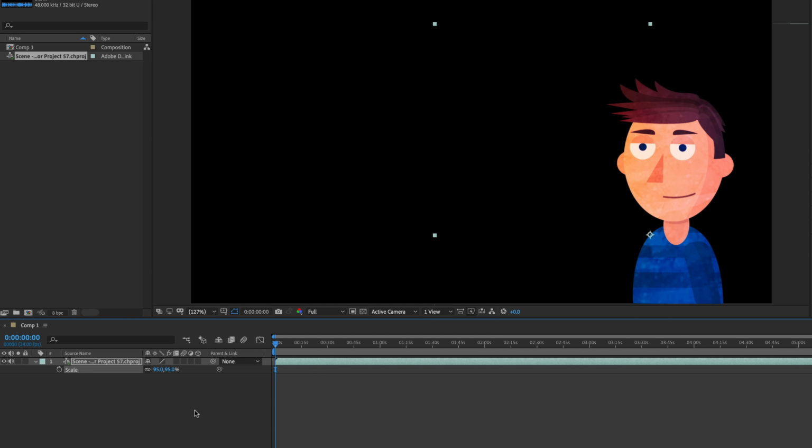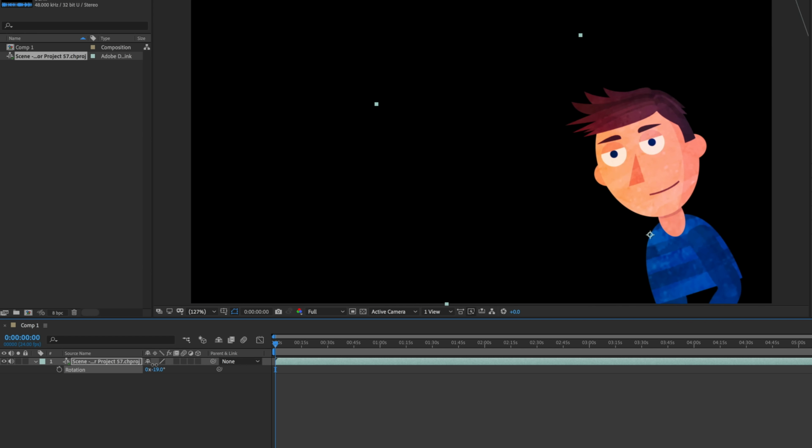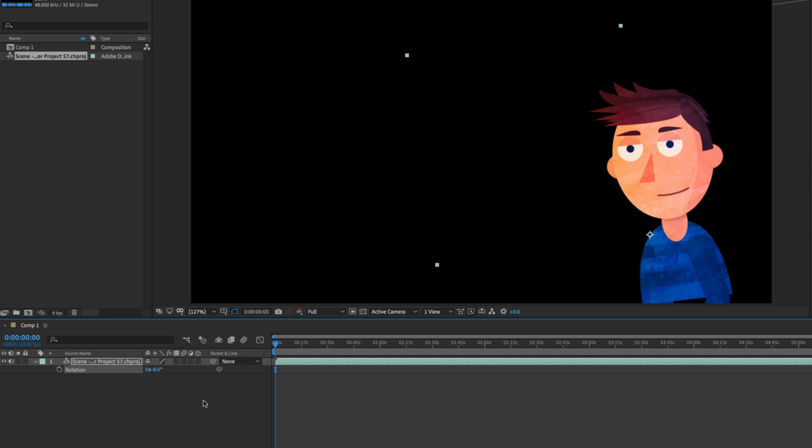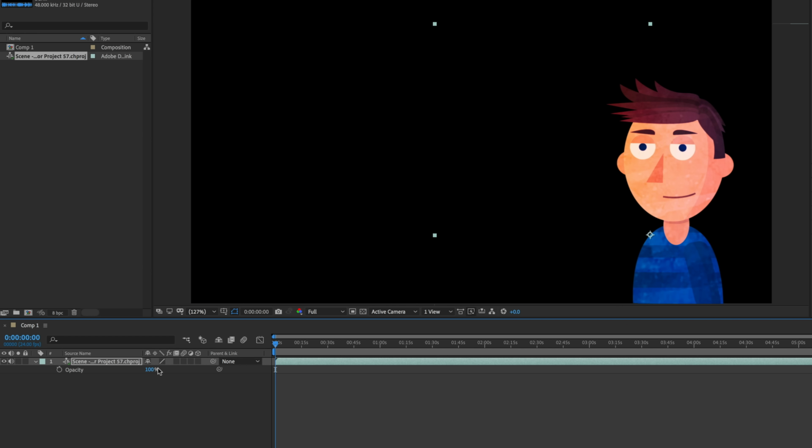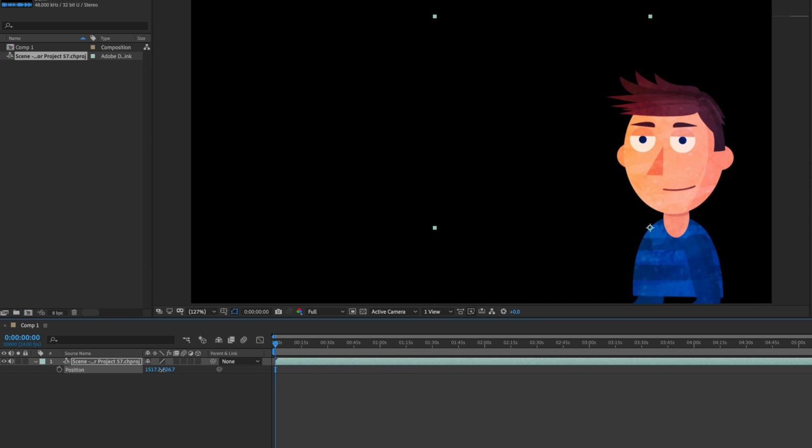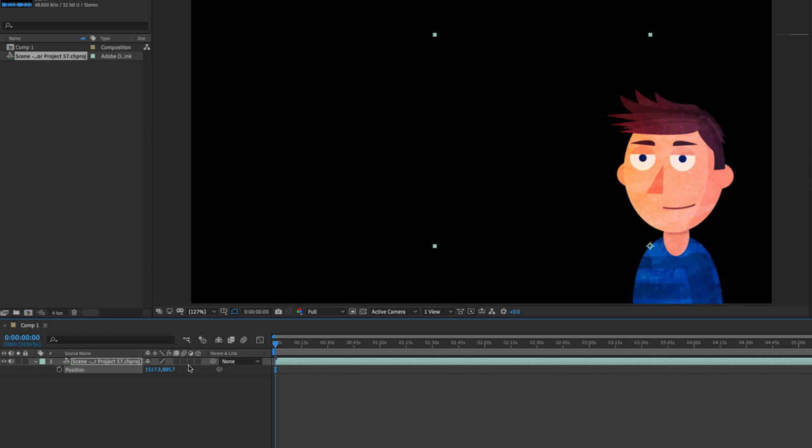And then since we're going through some of these basic controls, R is going to do rotation, and that allows you to rotate the character a little bit if you wanted to, and then T for opacity, sometimes if I want the character to fade in and out. So these are just basic building blocks, right? These are very simple steps: positioning, scale, rotation, just really simple controls, but this is something I am constantly doing. I'm constantly moving and rotating and scaling my characters around.